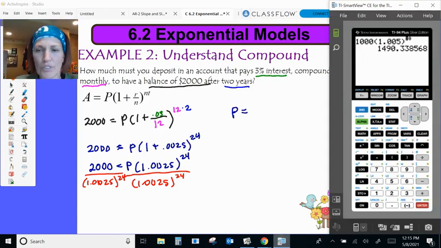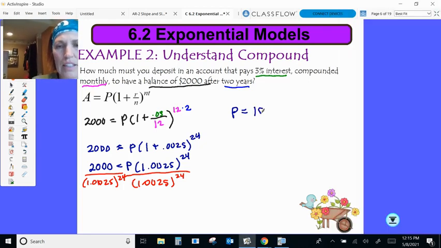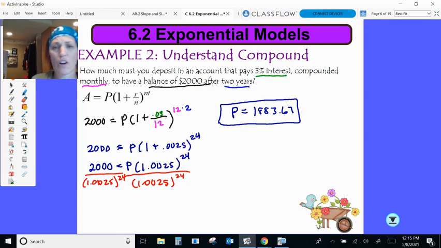So let's figure out what that is. 2,000 divided by, and I need to put parentheses in here, 1.0025 to the 24th power and close my parentheses. So about 1,883.67 is what I need to initially put in my account. So about $1,883 or $84, somewhere around there, I need to put in order to earn $2,000 after 2 years.